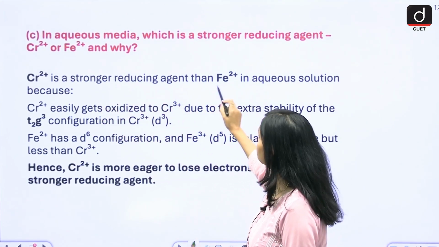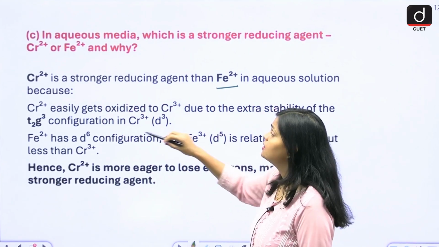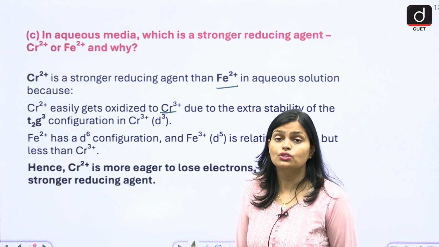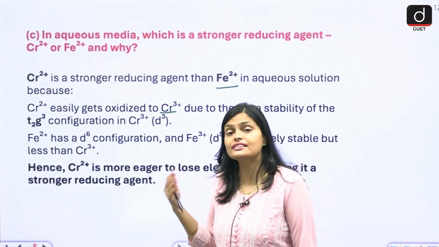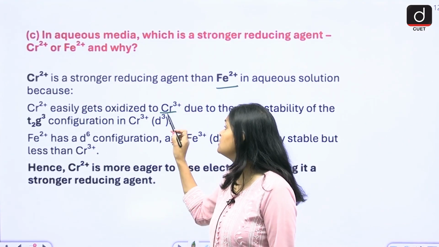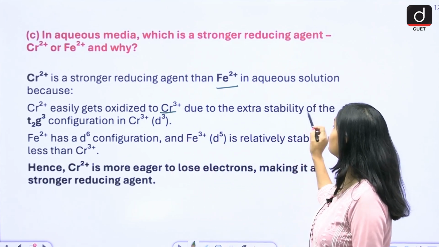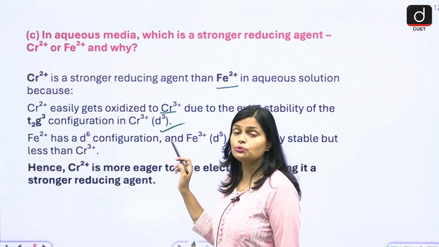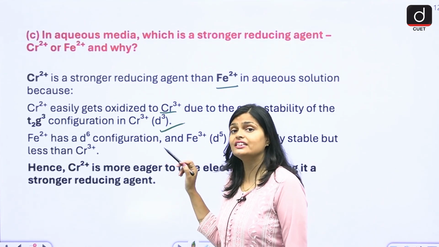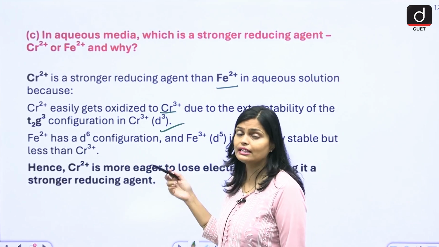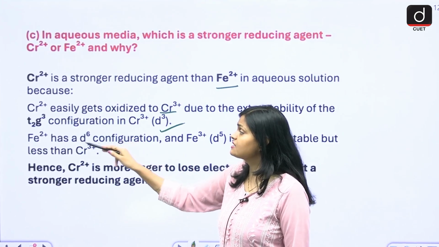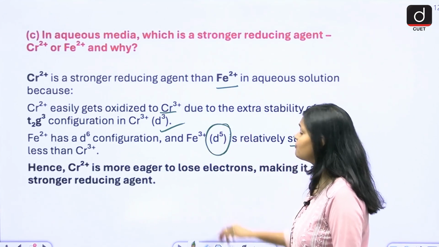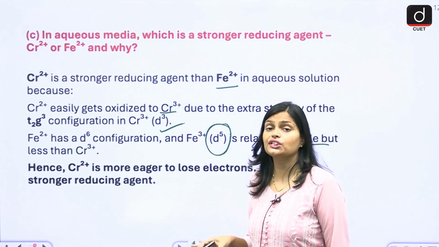Cr2+ is a stronger reducing agent than Fe2+ because Cr2+ easily gets oxidized to Cr3+. Very easily Cr2+ releases an electron and becomes Cr3+ due to the extra stability of the t2g3 configuration. Fe2+ has d6 configuration and Fe3+ has d5. Whenever you have a d5 configuration, that configuration is stable.